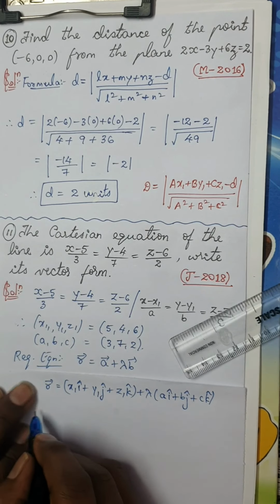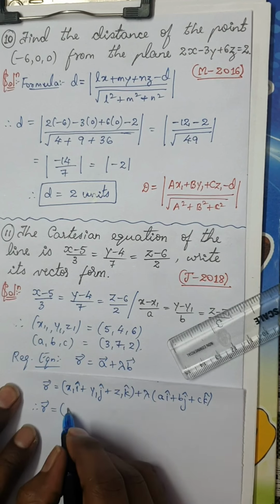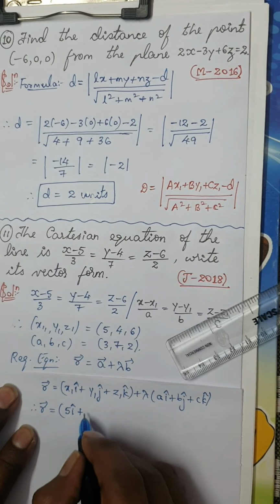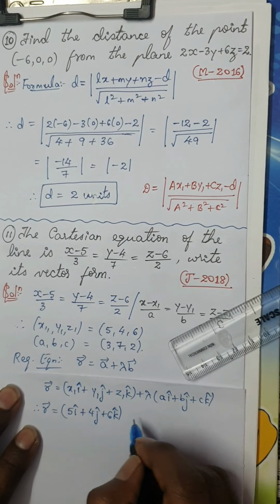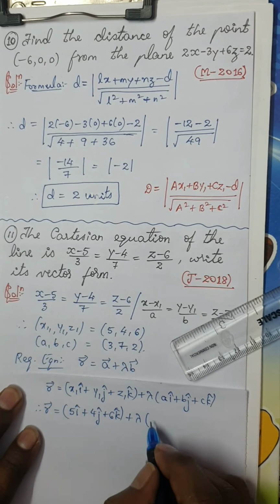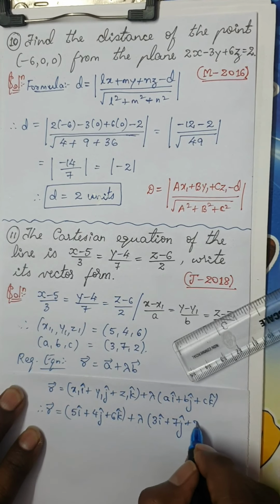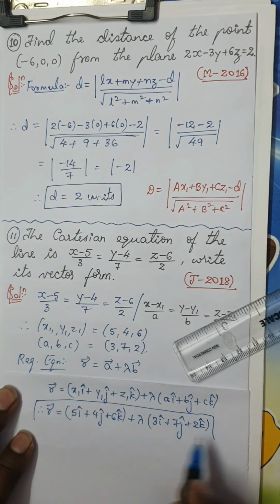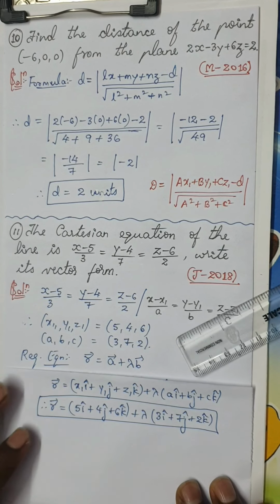So the final answer is r equals 5i plus 4j plus 6k plus lambda times 3i plus 7j plus 2k. This is the required answer, which will give you 1 mark.